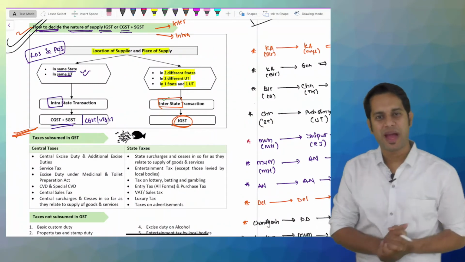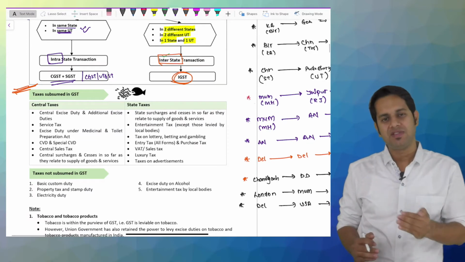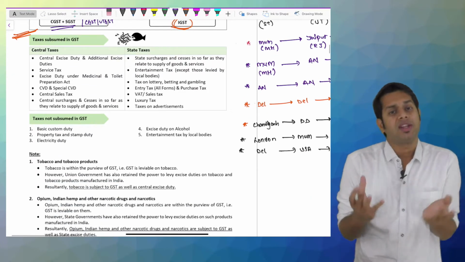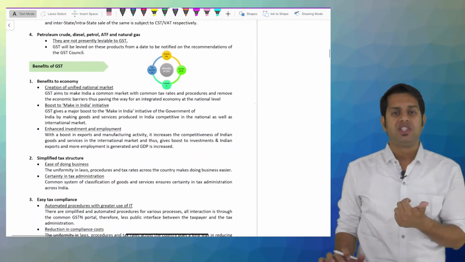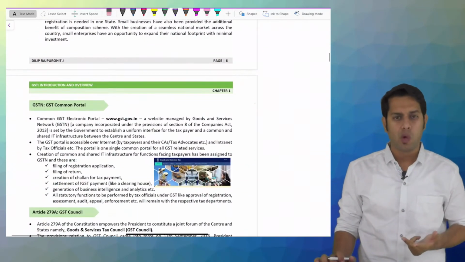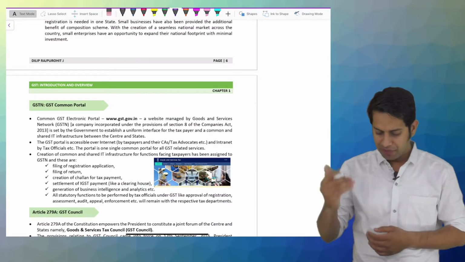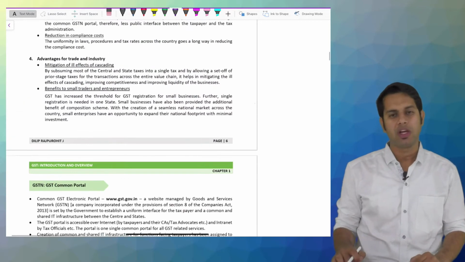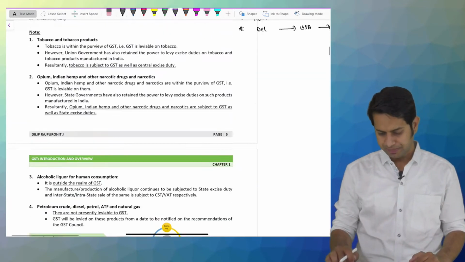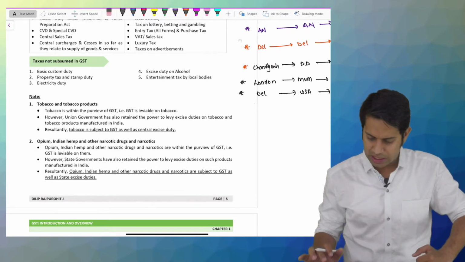Hello friends, welcome back. By the end of this video, you will be learning the different taxes which got subsumed with GST, what are the taxes which did not get subsumed with GST, what are the benefits of GST, what do you mean by GST portal and what is GST Council. And we'll also be completing this particular chapter number 1, GST introduction and overview of GST. So with that being said, let us straight away start with today's topic.